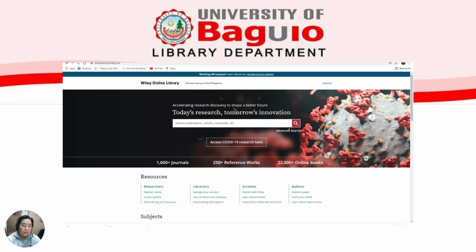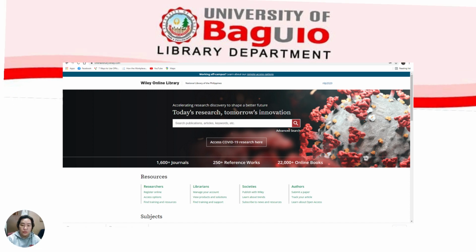To continue, another database is the Wiley Online Library. Like the Digital Library Solution, the NLP will provide a unique username and password to access the database. This database contains 1,600 journals, 250 reference works, and of course 22,000 online books.